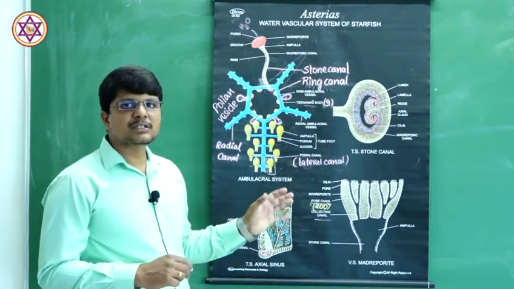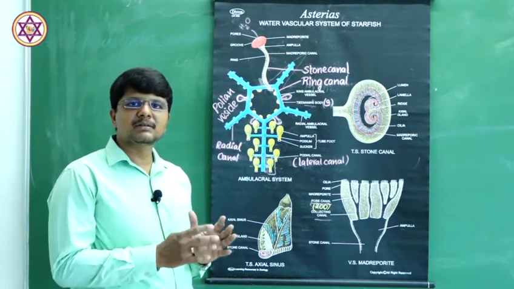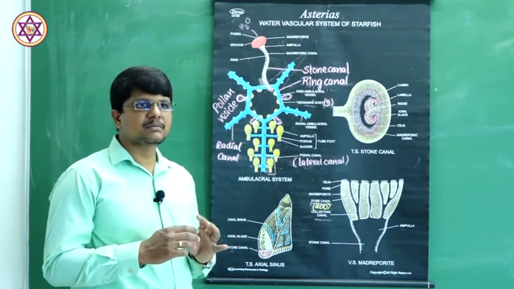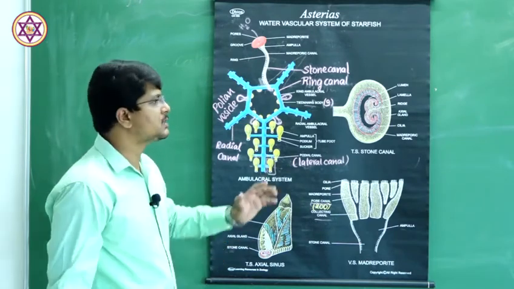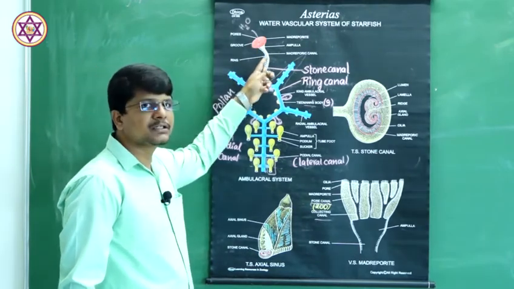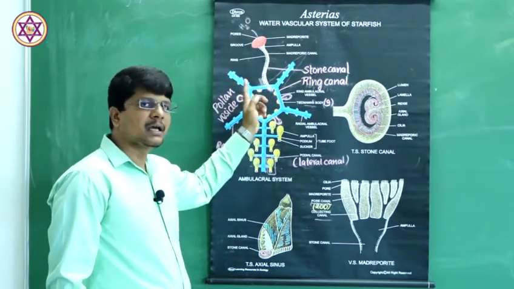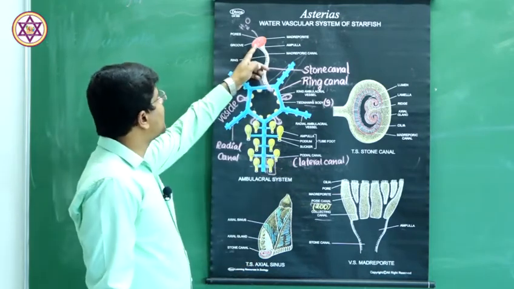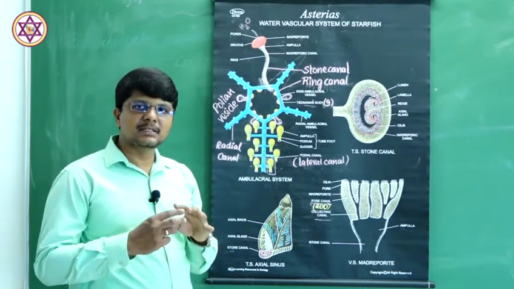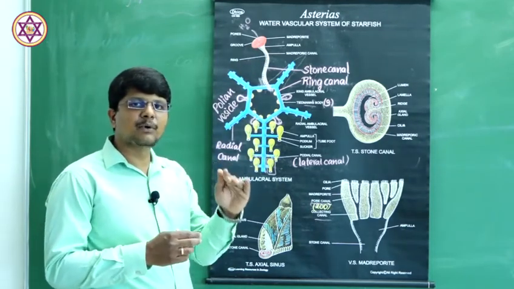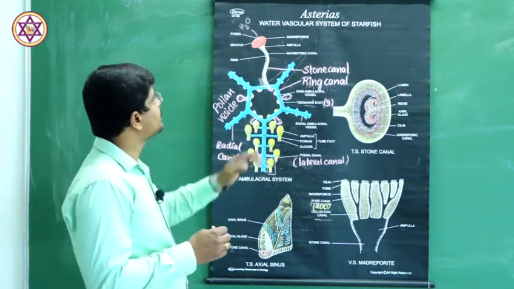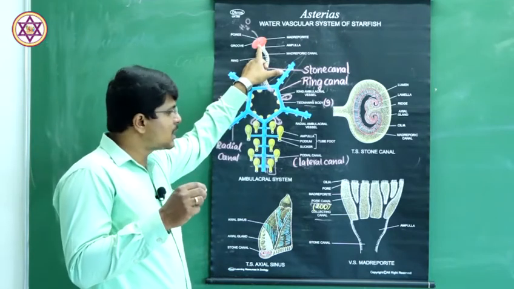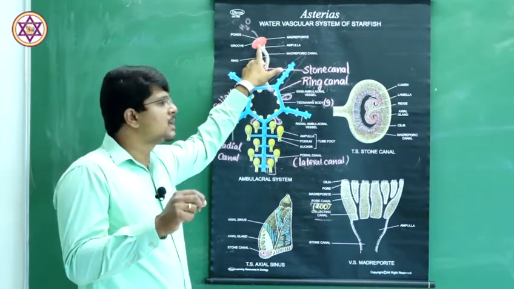In the water vascular system, the body coelom gets modified into the water vascular system. It consists of important structures like the madreporoid, stone canal, ring canal, radial canal, lateral canal, etc. The madreporoid is the calcareous structure present at the aboral surface of the individual, and it possesses minute pores over it.